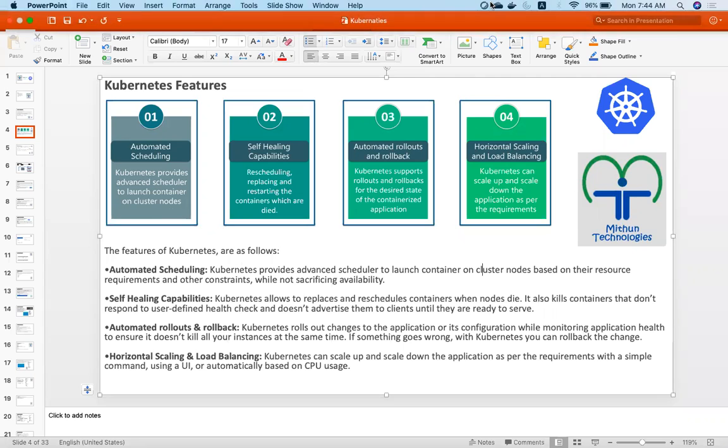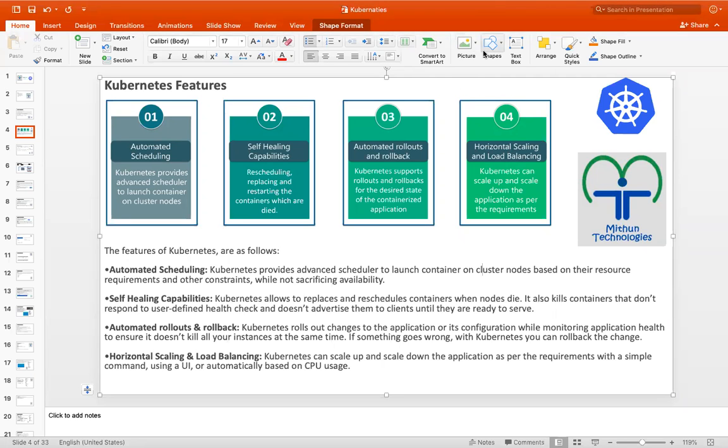And self-healing capabilities. Kubernetes has self-healing capabilities. The name itself says it. What is self-healing? Self-healing, or fault tolerance. Whenever containers die, I mean whenever containers crash or get deleted, it will replace the containers.